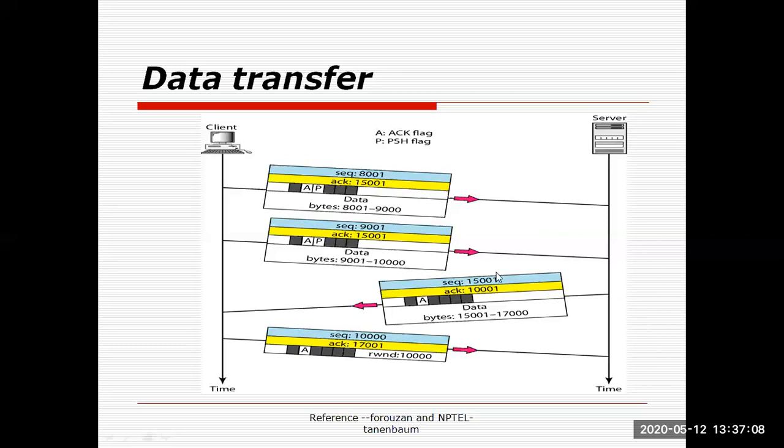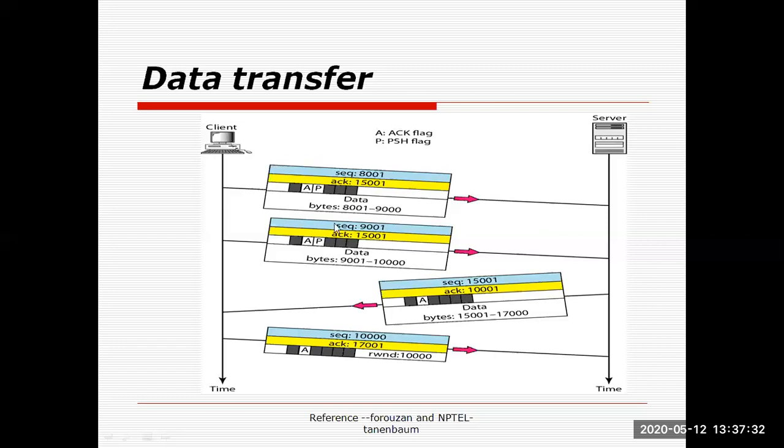Now one new concept has been discussed here, that is called piggybacking. When we send the acknowledgement along with the data, this is called piggybacking. So this TPDU represents the piggybacking concept. The server has sent its data along with the acknowledgement for the previously received data.